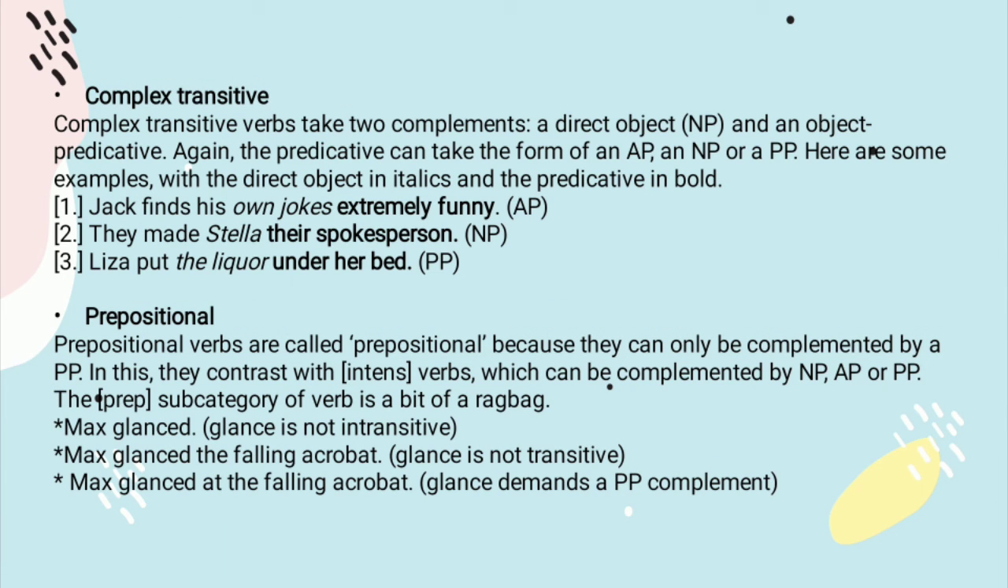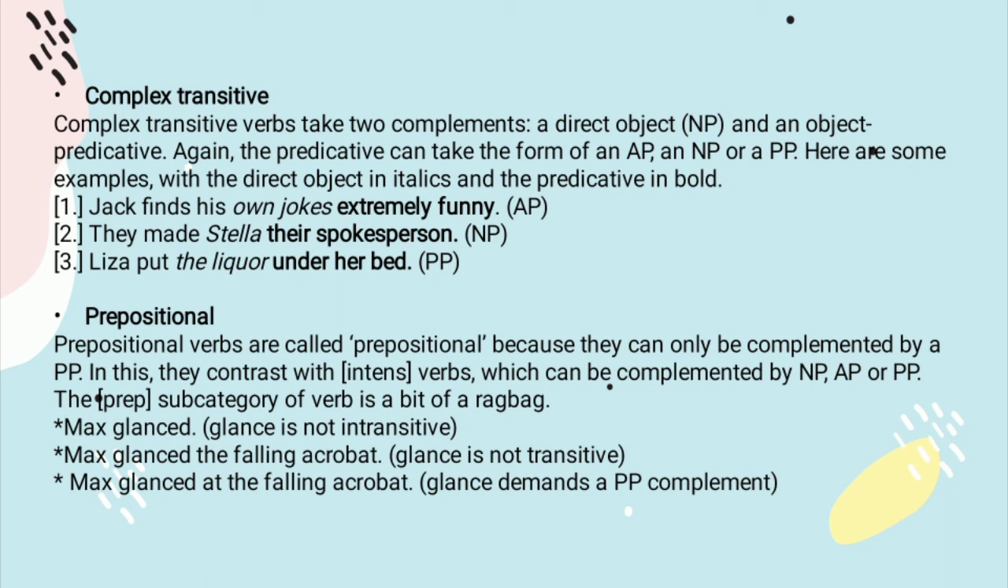Next is complex transitive. Complex transitive verbs take two complements, a direct object or noun phrase and an object predicative. Again, the predicative can take the form of an adjective phrase, a noun phrase, or a prepositional phrase. Here are some examples with the direct object in italics and the predicative in bold. Number 1, Jake finds his own joke extremely funny. 2, they made Stella their spokesperson. 3, Lisa put the leaf wire under her bed.